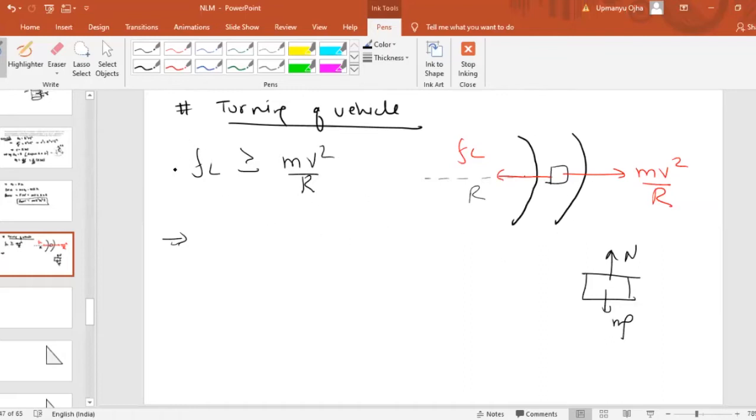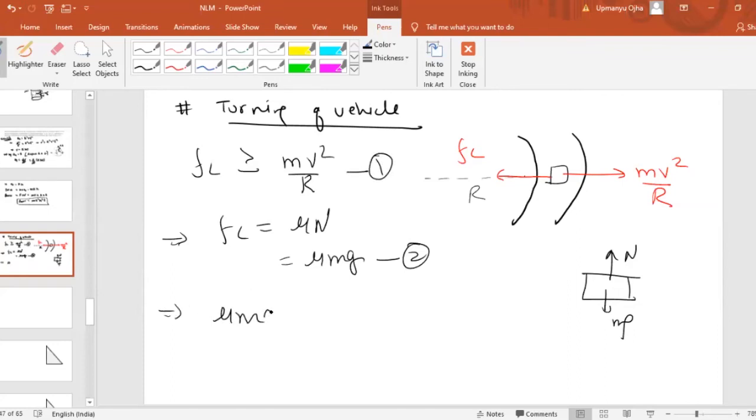So we know that the limiting friction must be equal to mu times the normal reaction. What is the normal reaction here? The normal reaction will be equal to the weight of the car. So can we say that limiting friction is equal to mu mg? Fine. So by using equation number 2 and substituting in equation number 1, we get mu mg should be greater than or equal to mv square by r.